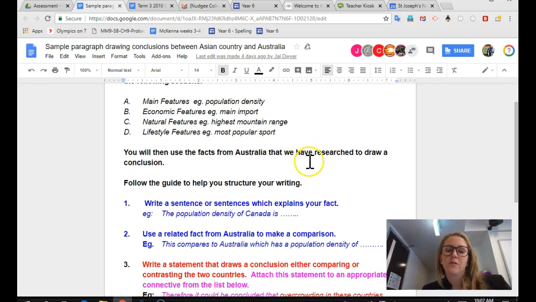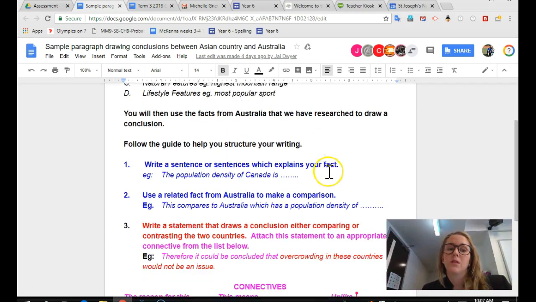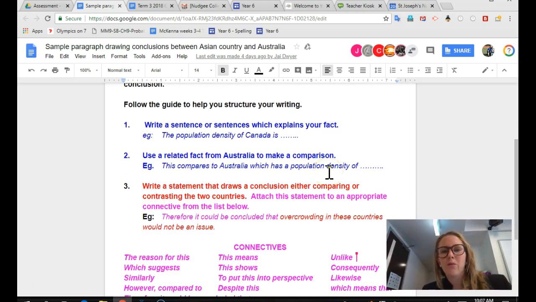You will then use the facts from Australia that we have researched, which we do in class, to draw a conclusion. Okay, so this is where a few people might be getting confused, and that's our job as teachers, to make sure that you're fully understanding what you're doing and to help you with that. Okay, that's why we write these paragraphs in class time. We don't want you writing these paragraphs at home, okay? Just to make sure we're all on the same page, so to speak. So your paragraph needs to start with explaining your fact, okay?